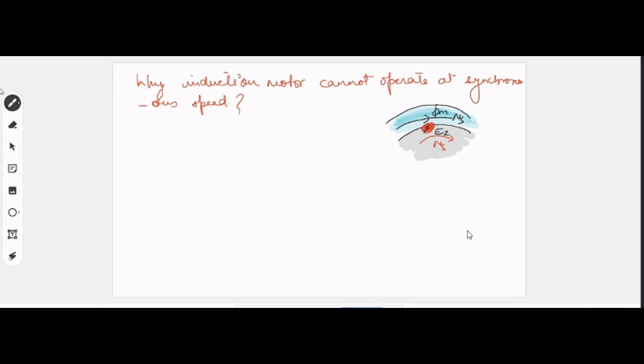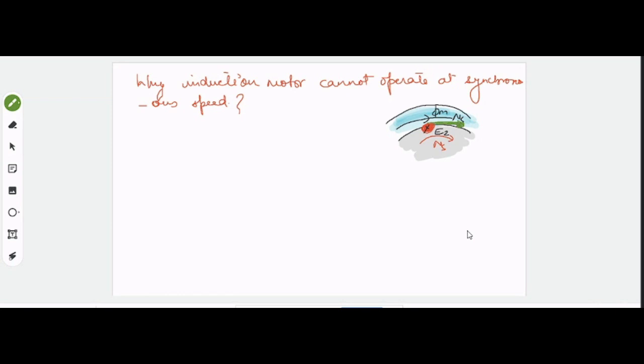And if there is no EMF, there will not be any current, and if there is no current, there will not be any force exerted or experienced by this conductor, because we know that only current carrying conductors placed in a magnetic field experience a force, right? So this is the reason why this motor cannot operate at synchronous speed.